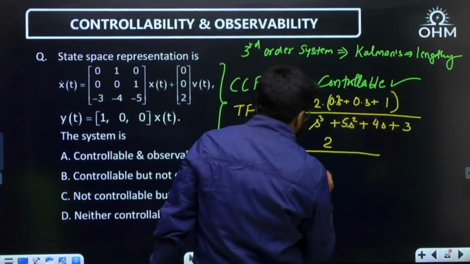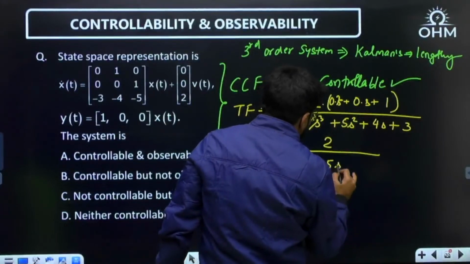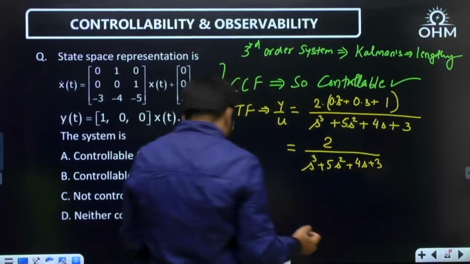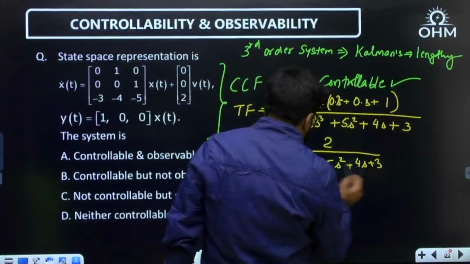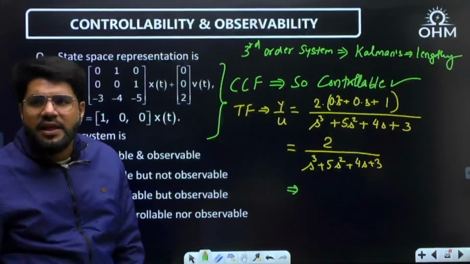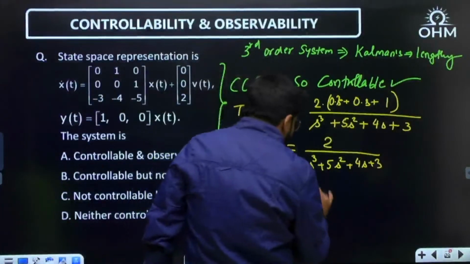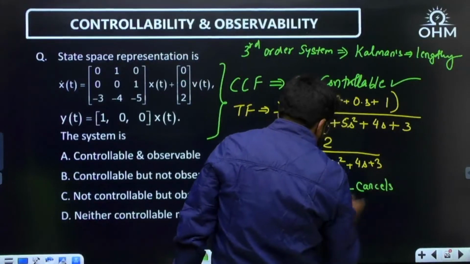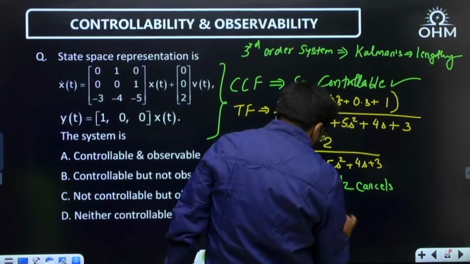2 upon something. Is there pole zero cancellation? How can there be a pole zero cancellation? There is no zero itself, so it cannot cancel with any pole. Very clearly there is no pole zero cancellation. So the system will be observable.